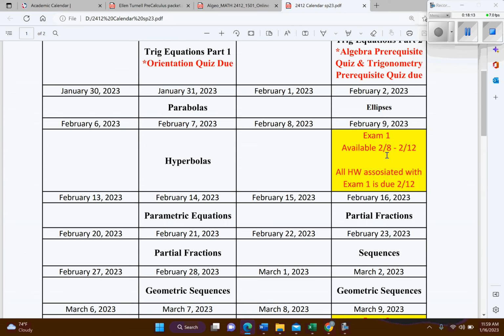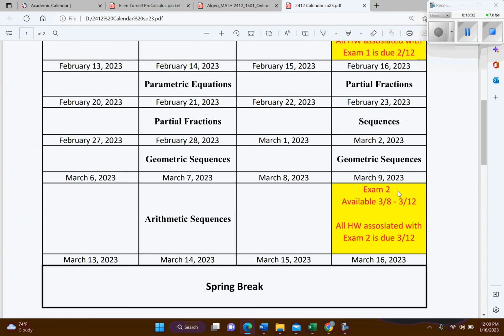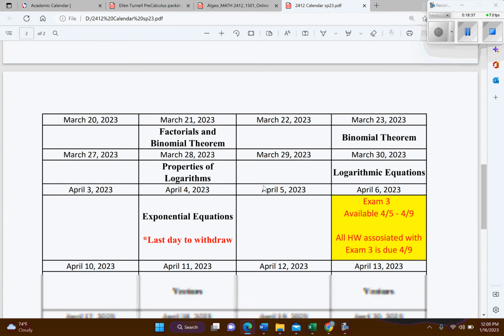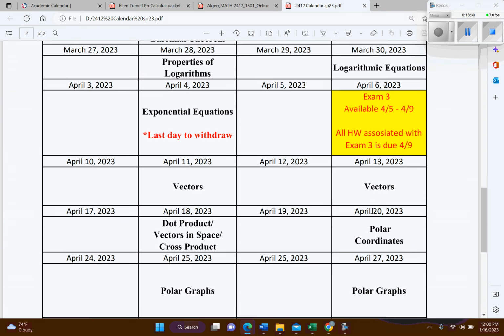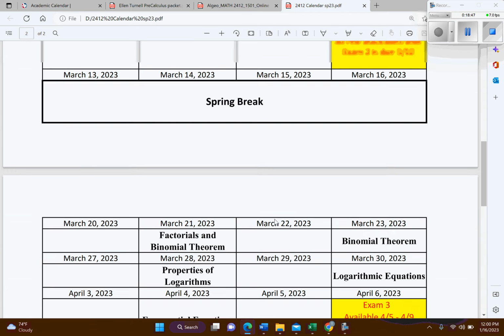So exam one will be available from February 8th all the way to February 12th. And then all the homework associated with that unit is going to be due on the last day that the exam is available. That's pretty much how it goes for each unit. So the Unit 2 exam, pretty similar. Try to knock that out before spring break. And then we come back. We have Unit 3, Unit 4, and then our final exam down here. So that's our calendar, and these are the topics.